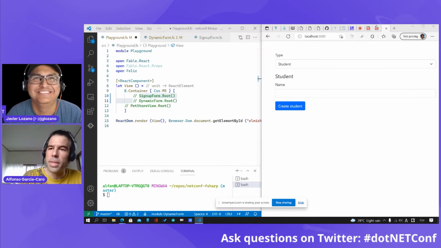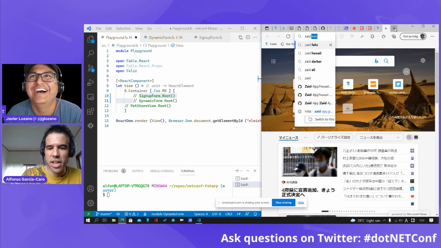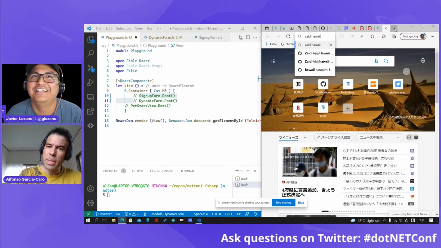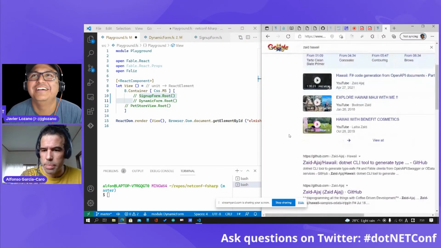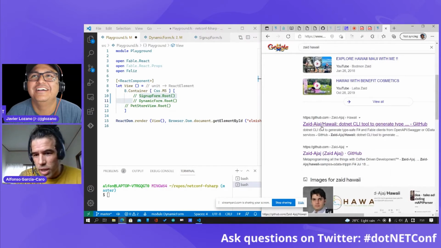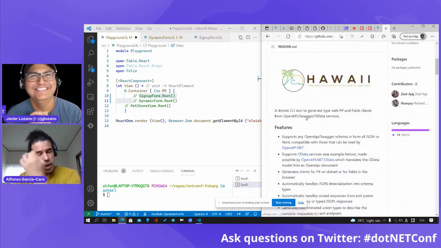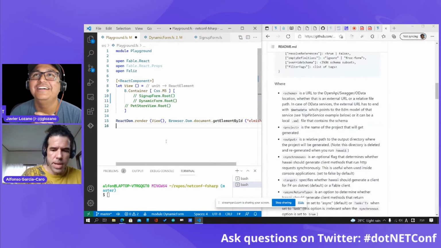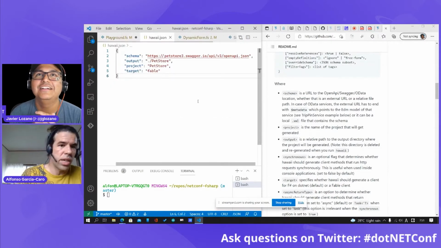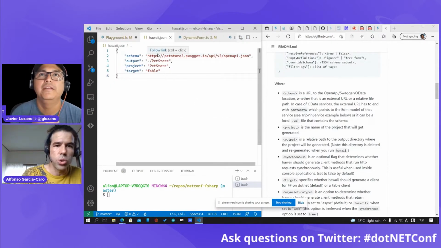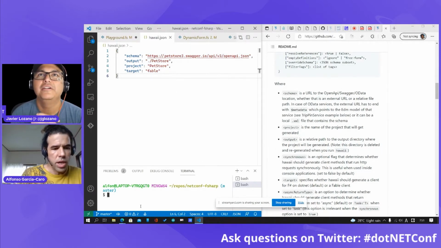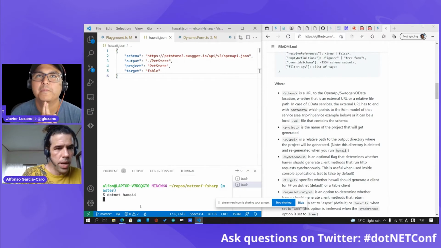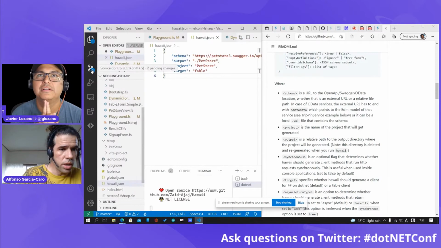Okay. So let me cheat, because I'm going to use another project by Zaid, which is called Hawaii. It's a bit disappointing, because if I type Zaid Hawaii, I was expecting to see some pictures of Zaid in Hawaii, but I'm getting this project, which is also cool, and I have it installed. A schema is just something very simple. It's just telling the tool that we should be using this schema, and then we have this .NET tool. I type in Hawaii.